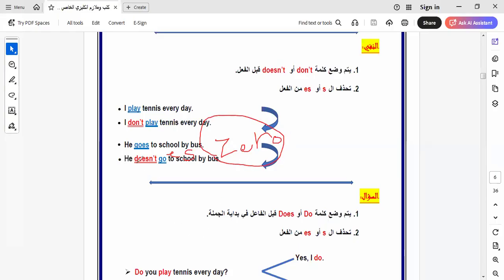Because as we told you before, does is the replacement of s. So when we use the helping verb doesn't here, or didn't when we take the past simple, the verb must return to the infinitive form. So after doesn't, the verb must go to the stem. If we do this in the exam, it will be 0. You must know this.